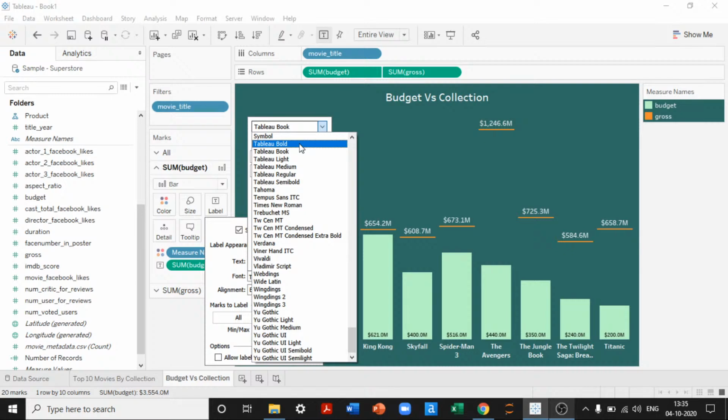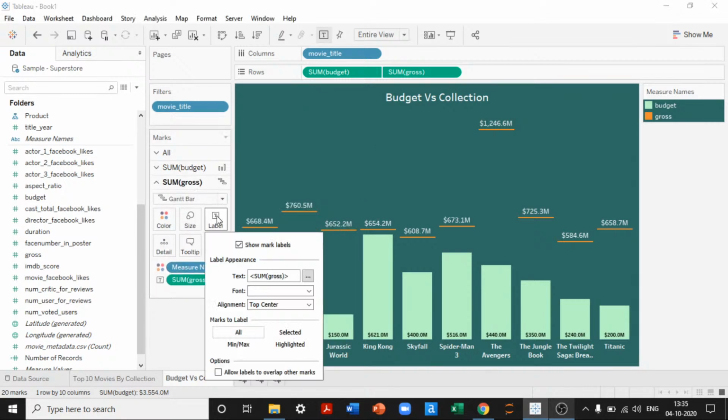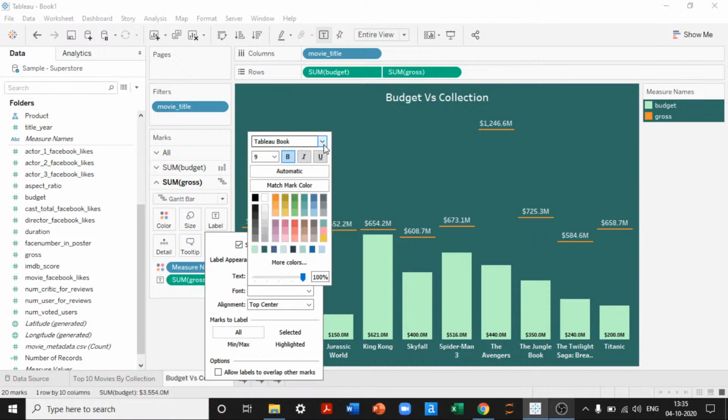It will be Tableau bold, so it will look a little thicker. And the same format we can keep for this label as well. So it can also be Tableau bold, can be 7, and it can be bold. It can be pure white.